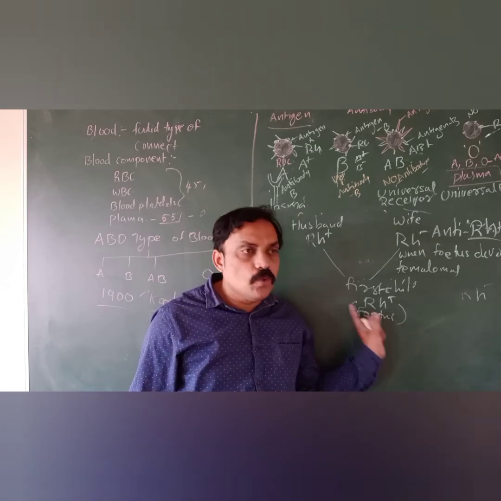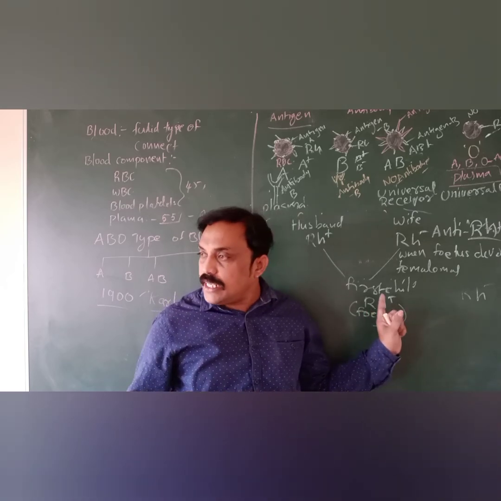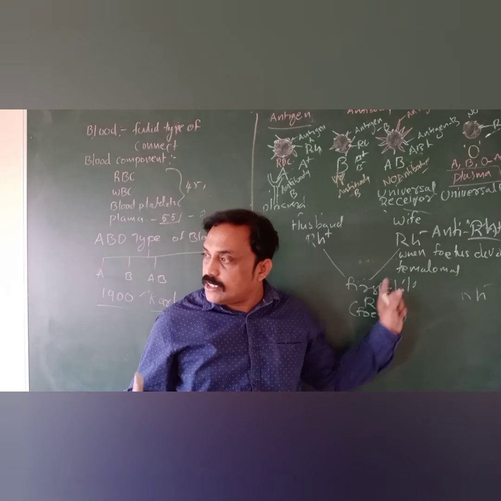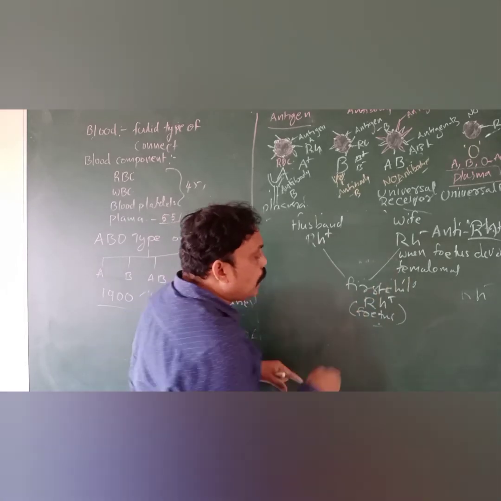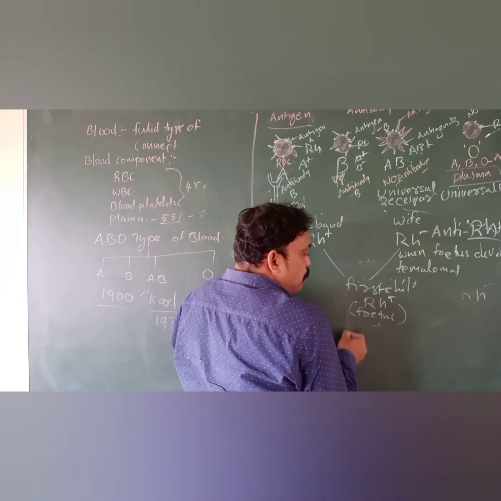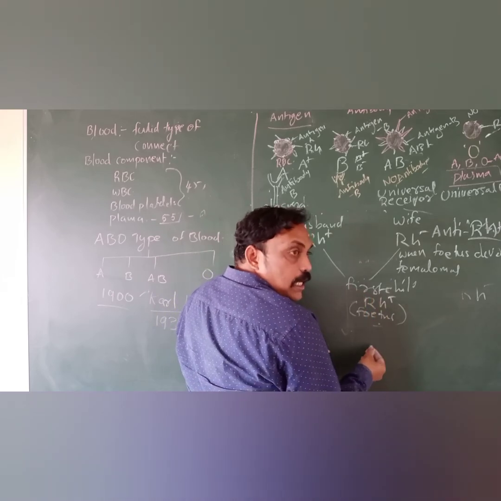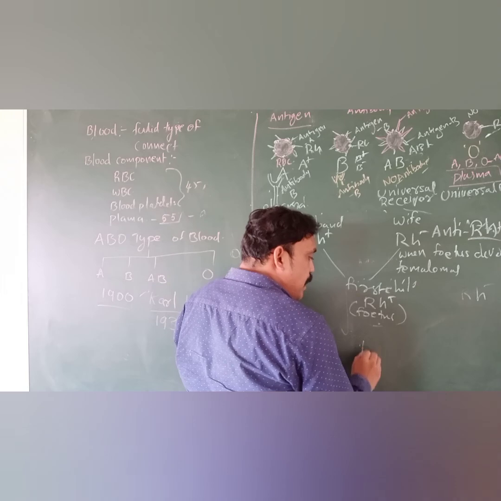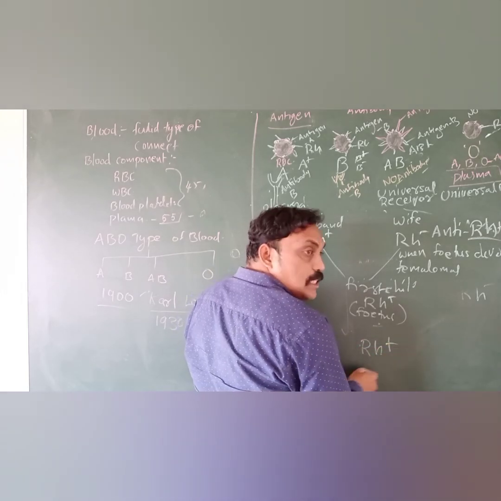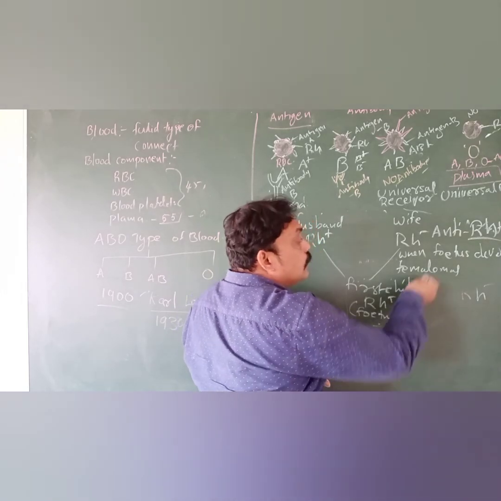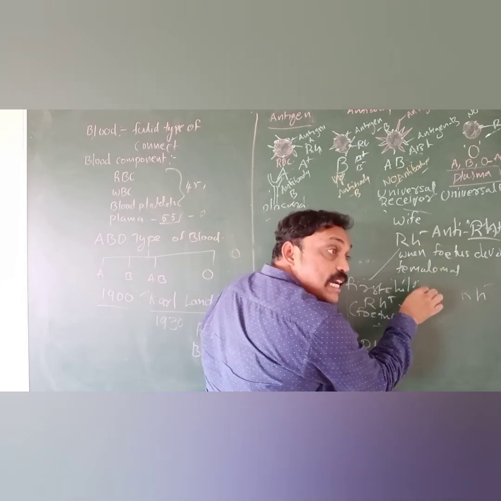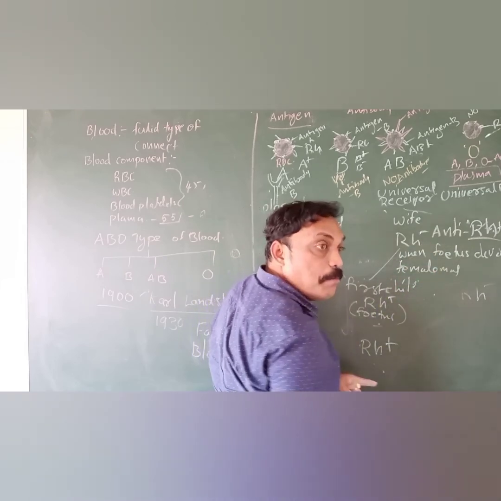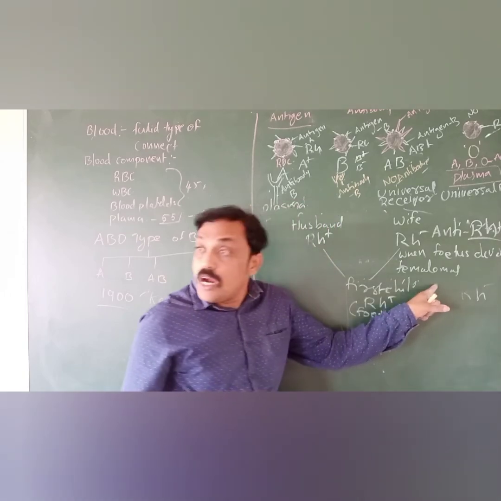In the first baby there is no problem. Why? Because it takes some time for the anti-RH to develop. She gives birth, and then in the next pregnancy the baby is also RH positive. What happened? Try to understand. Already in her blood, anti-RH antibodies are developed.